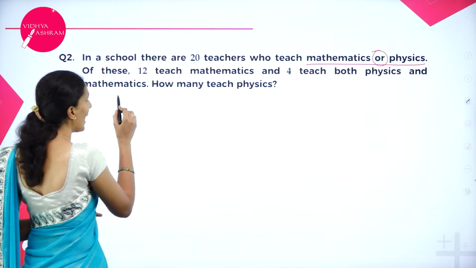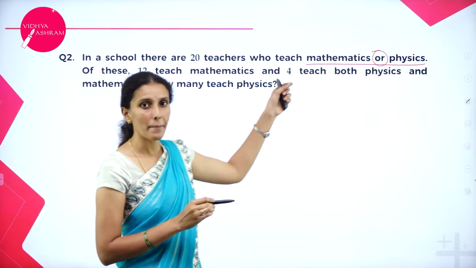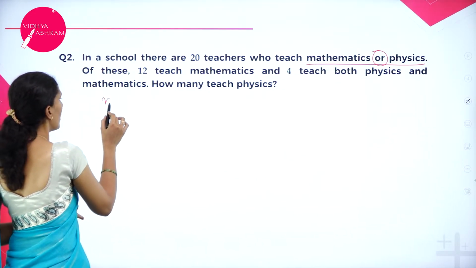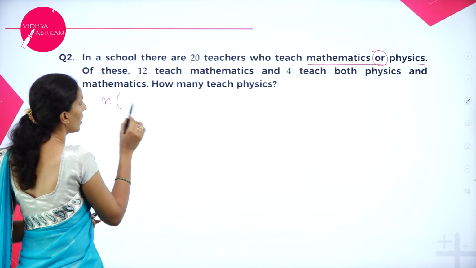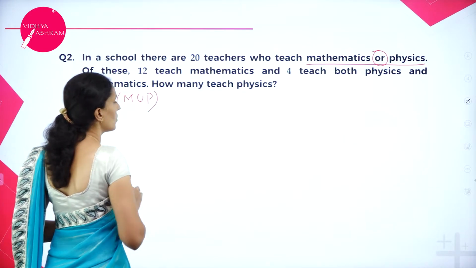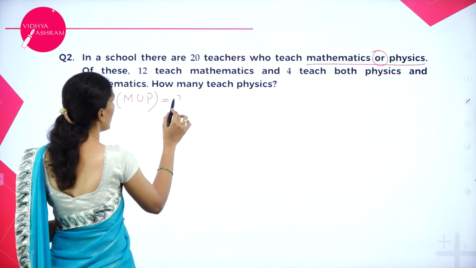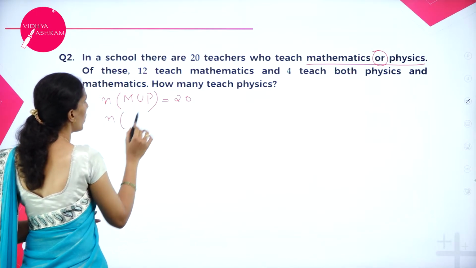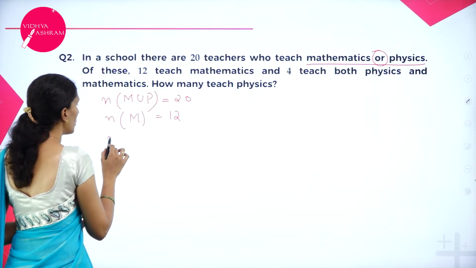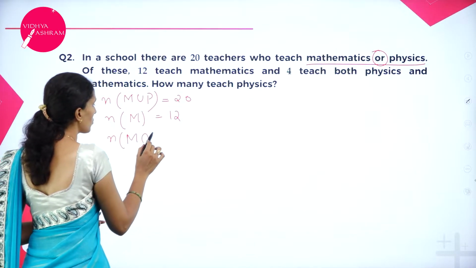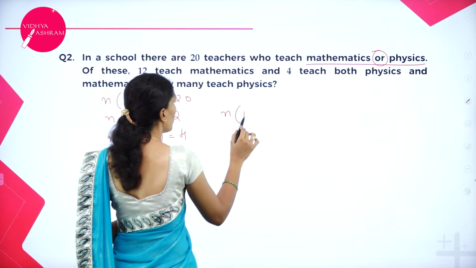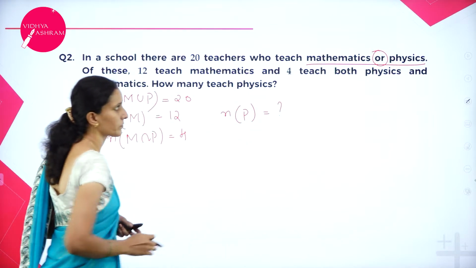Let me write down. So I'll take the intersection of M and P to represent mathematics and physics. So what is the number of teachers who are teaching mathematics or physics? So M union P will be 20. Number of teachers who are teaching mathematics is 12. Who teach both? Who teach both means intersection. So that is 4. What am I supposed to calculate? Number of teachers who teach physics.